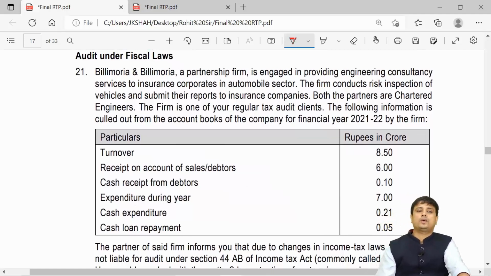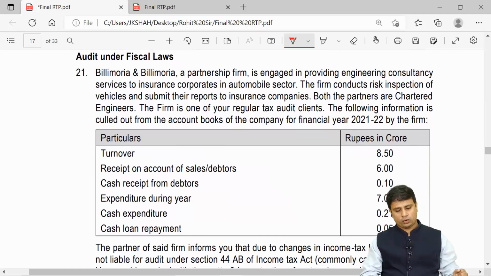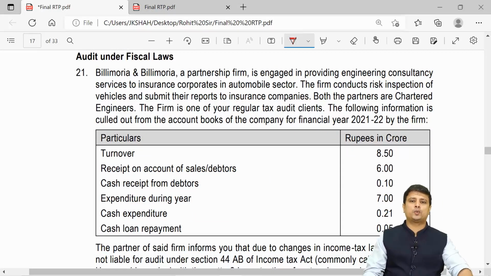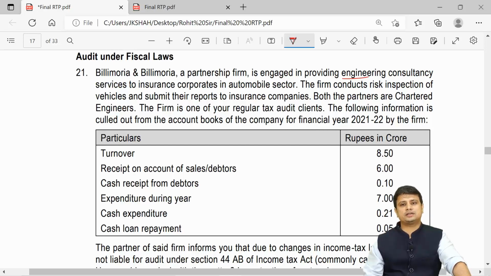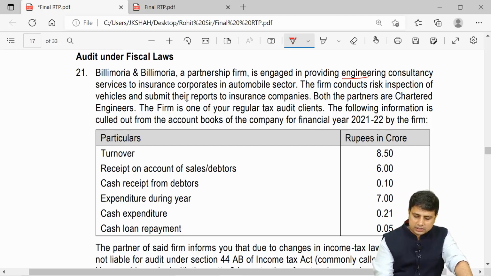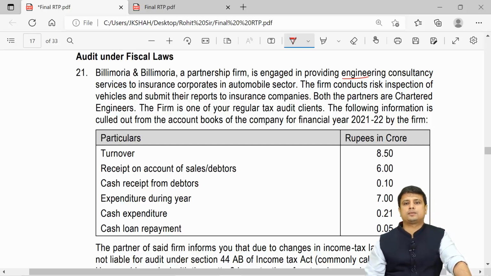Next, question number 21. What they are asking here is, Belumoria and Belumoria, a partnership firm, is engaged in providing engineering consultancy services to insurance corporates in the automobile sector. The firm conducts risk inspection of vehicles and submits their report to the insurance company. Both the partners are chartered engineers. The firm is one of your regular tax audit clients.